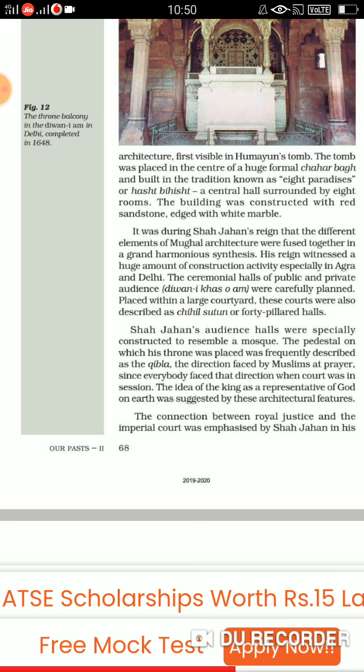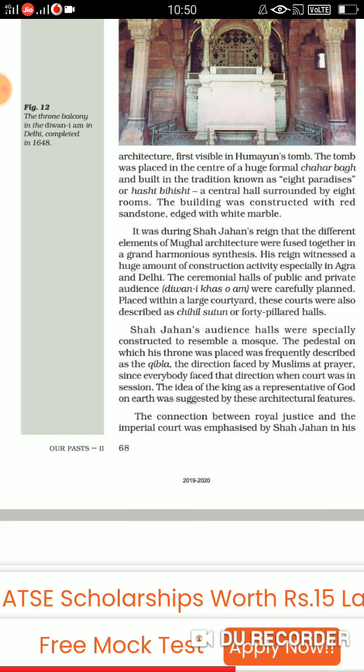Fine. Now they were carefully planned. They were placed within a large courtyard, and these courts were also described as Chihil Sutun, or the 40 pillared halls. So these halls were known as 40 pillared halls. Fine. Shah Jahan's audience halls were specially constructed to resemble a mosque. They were just resembling, looking like a mosque only. The pedestal on which the throne was placed was frequently described as the Qibla.